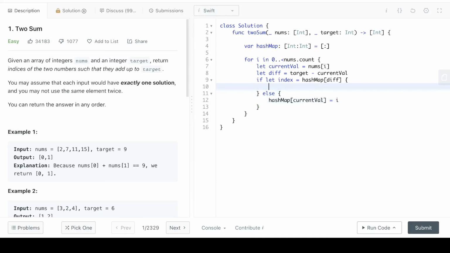But when we have the data, we can simply return i, because i is the current index that we are on, and also the index that we get from the hash map. So the next one will be the index. And if we get out of our loop and didn't find anything, we can simply return an empty array. So let me build the app and see the result.